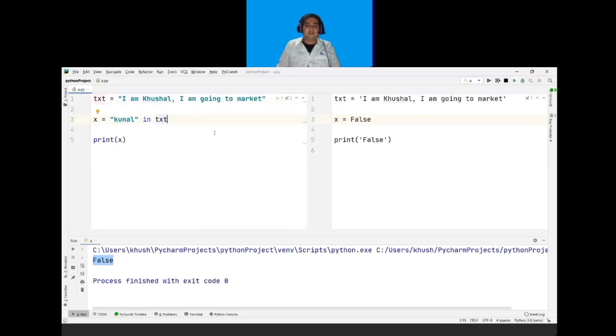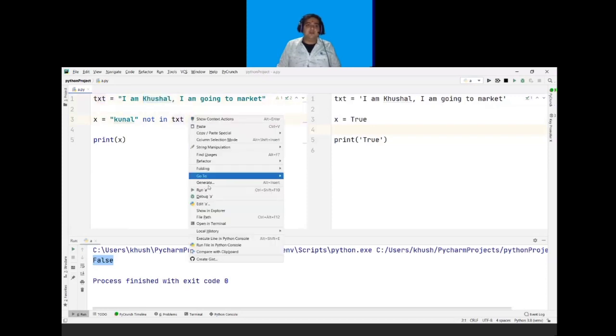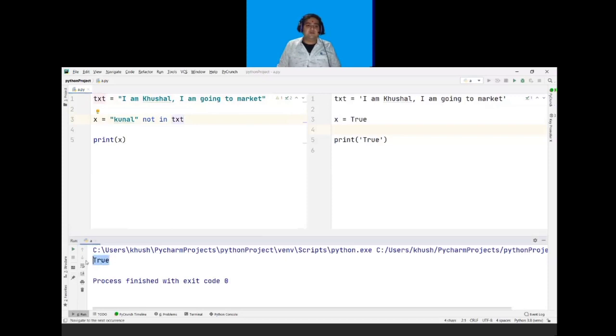So on the contrary, if I want to check if any text or character is not present in my variable, I will write not in. So here Kunal is not present in this variable, which is true. So it will give me my output as true.